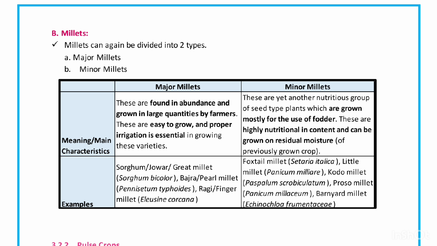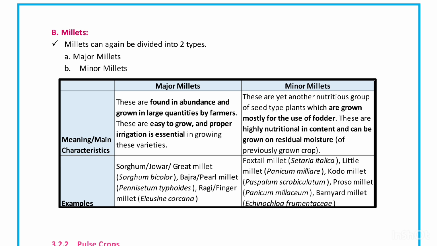But on the other hand, we see millets. Millets are basically coarse cereals. Grain size of the millets is very small, first of all, and secondly, these millets are not liked by people that much. So we do not consume these millets in day to day staple diet. So these are kept under a different category, as well as less area is under cultivation of millets. Further, these millets are also classified as major millets and minor millets. Further classification